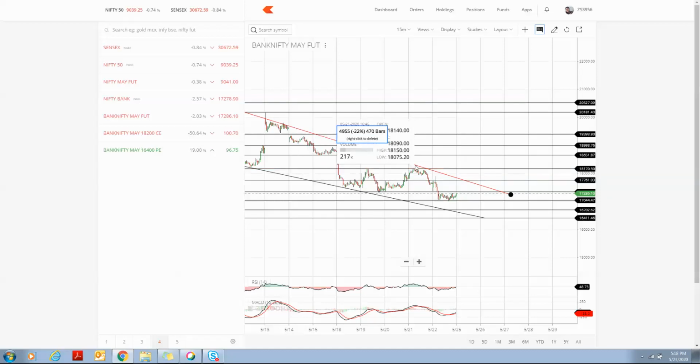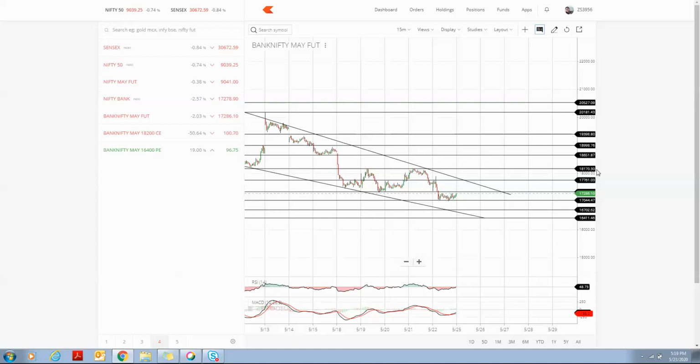It has not yet broken. So we can see the current price is 17286, and the call premium value, which is 100, is for the strike price 18200, and here we can see a strong resistance at 18170. That is, it is very difficult to break this strong resistance.